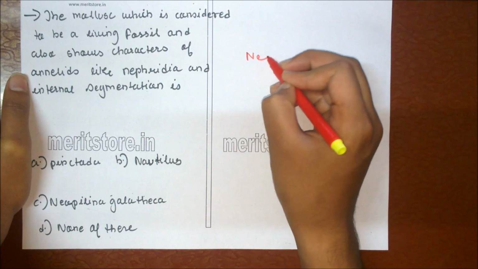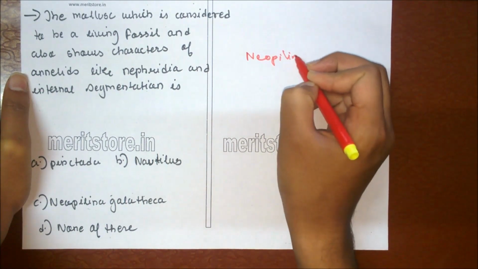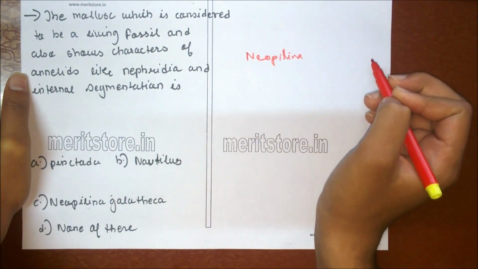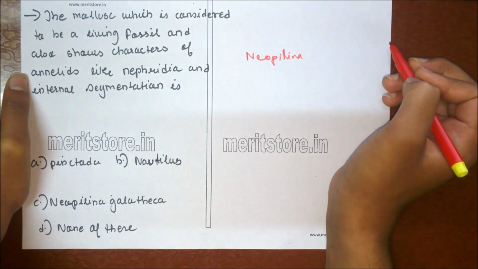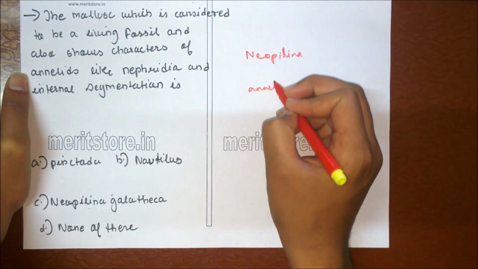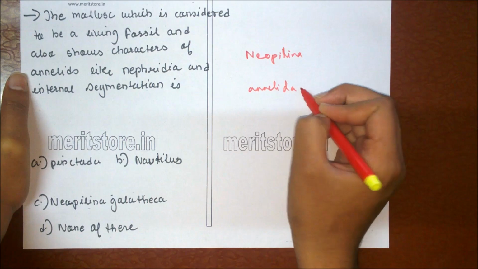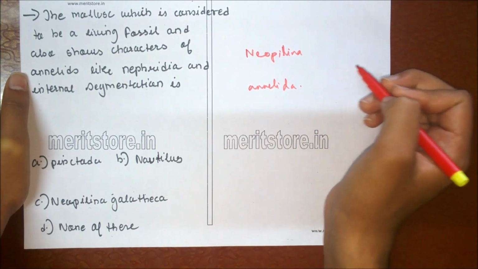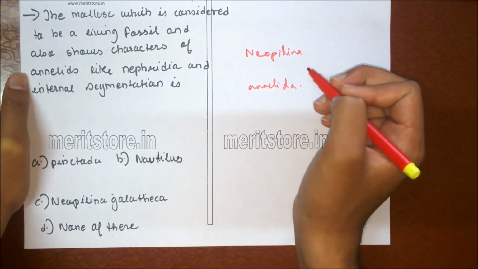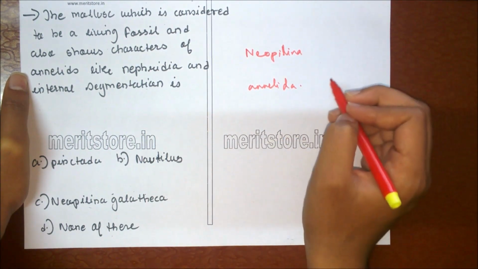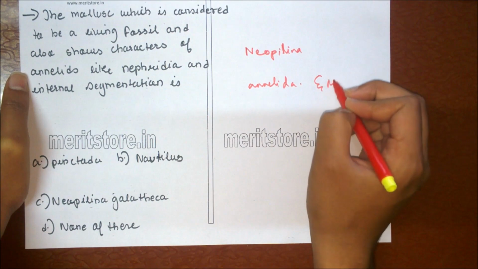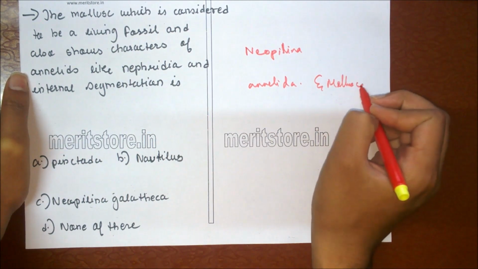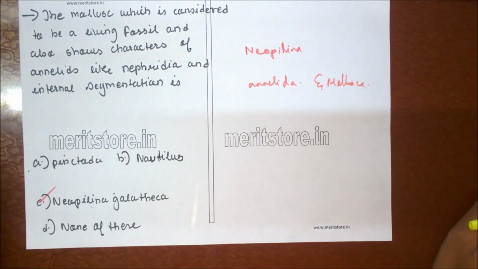Neopilina is the most primitive mollusk having characteristics of Annelida, that is internal metameric segmentation and 5 pairs of nephridia. There is no common name for this mollusk, which is truly a living fossil and a connecting link between Annelida and Mollusca. So option C is the correct answer.